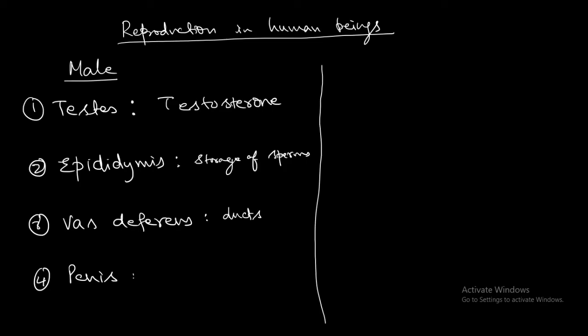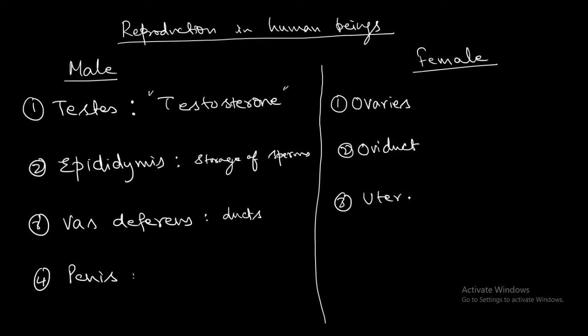In the female, the reproductive system will consist of the ovaries, oviduct, uterus, and the vagina. Ovaries, oviduct, uterus, and vagina.